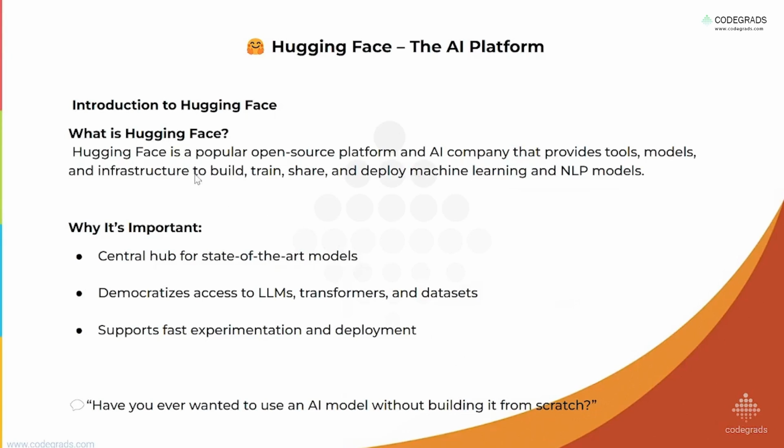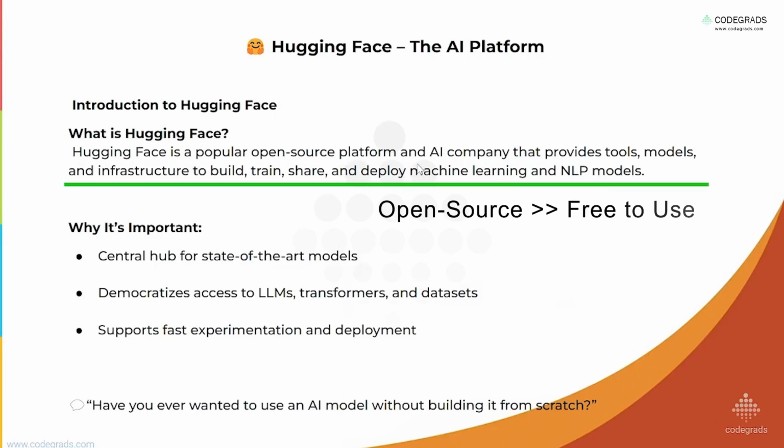As per the definition, it is a popular open source platform and AI company that provides tools, models, and infrastructure to build, train, share, and deploy machine learning and NLP models. So if we are using machine learning algorithms, we can use Hugging Face. For textual data, if we are using NLP models, Hugging Face also helps. Now we can build, train, share, and deploy. So all tasks are done by using the Hugging Face platform. So it is really important.